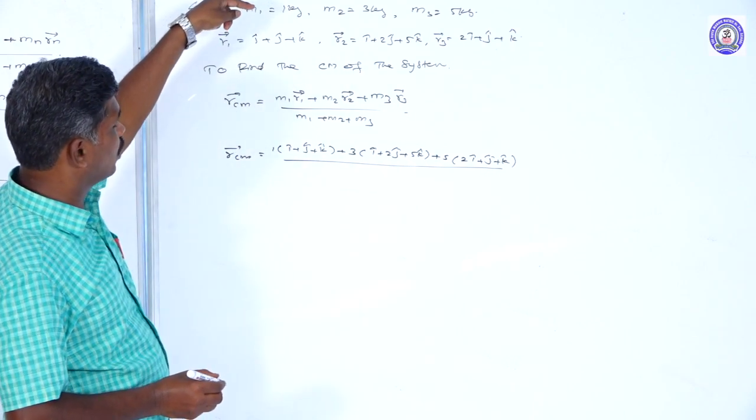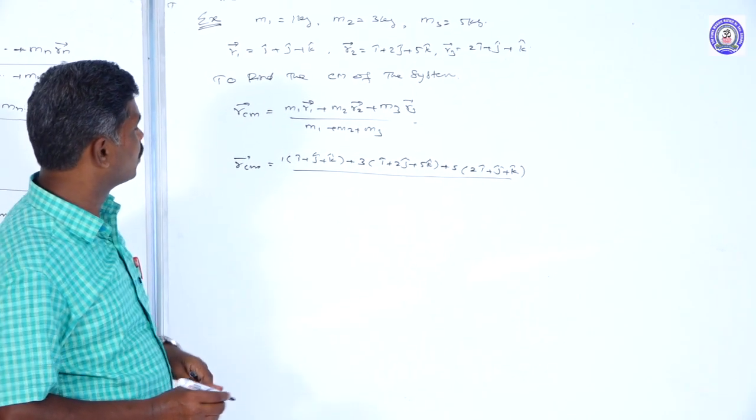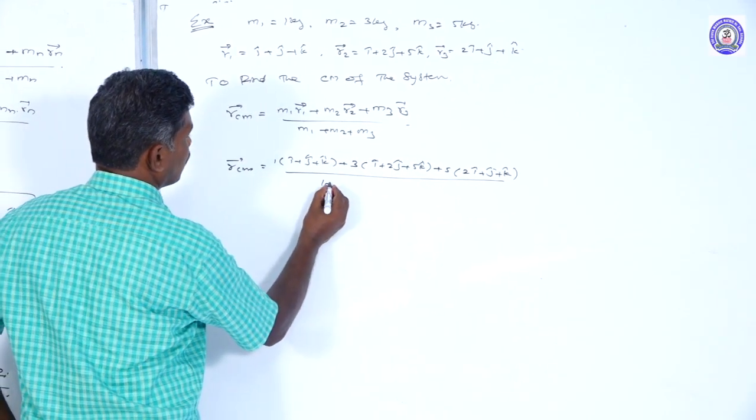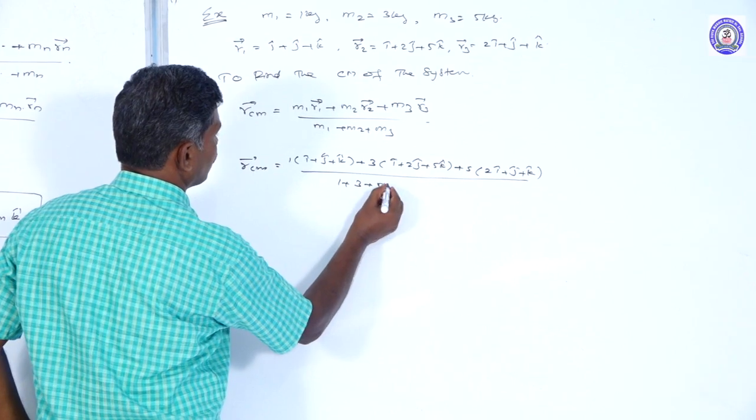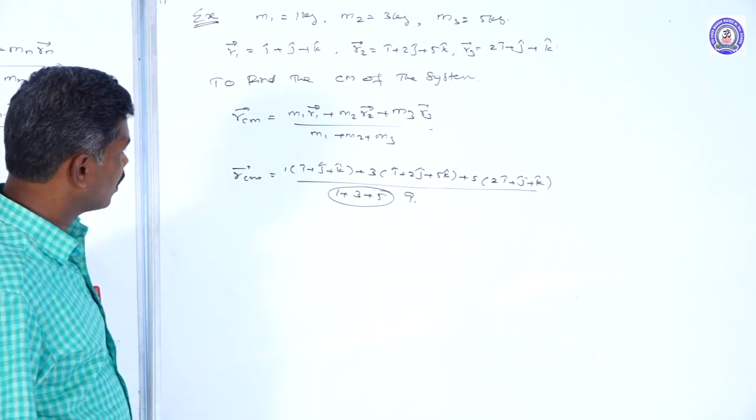First mass is 1 kilogram, second mass is 3 kilogram, third mass is 5 kilogram. In total we have 1 plus 3 plus 5, that is 9.